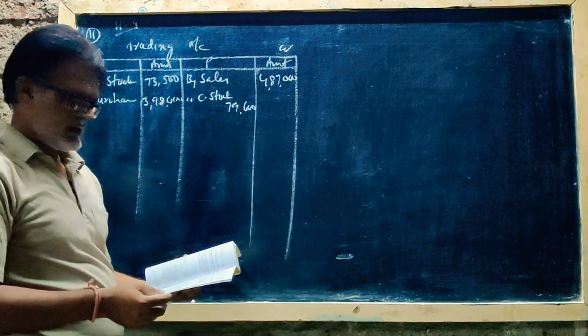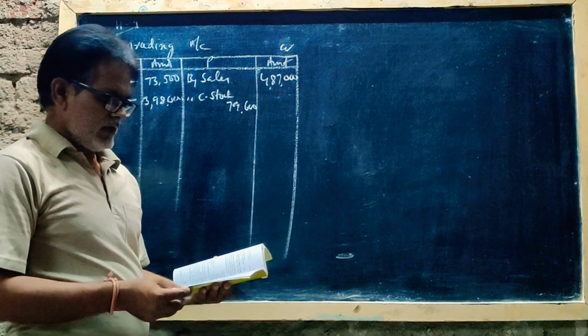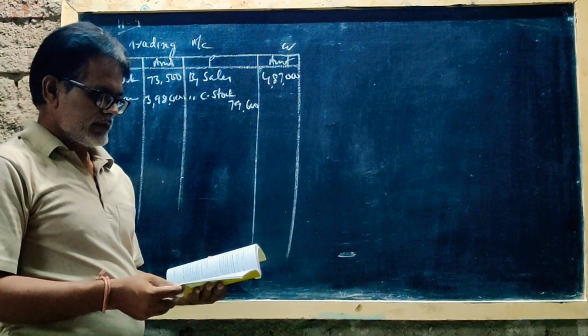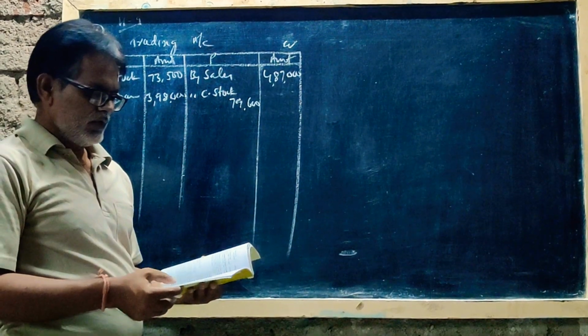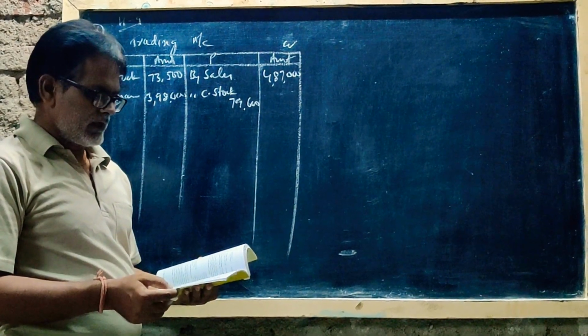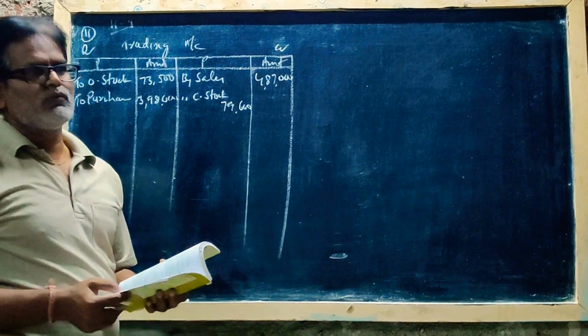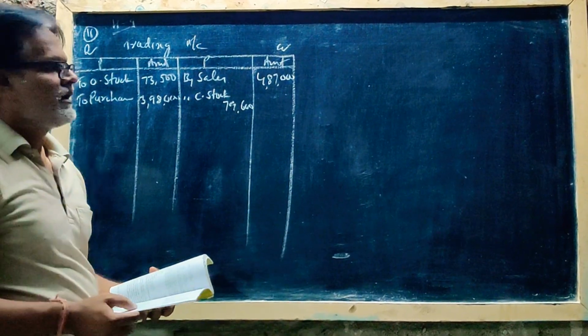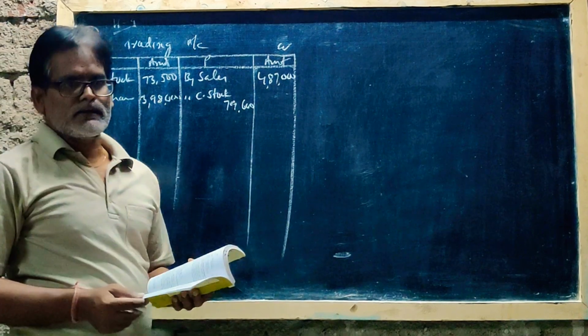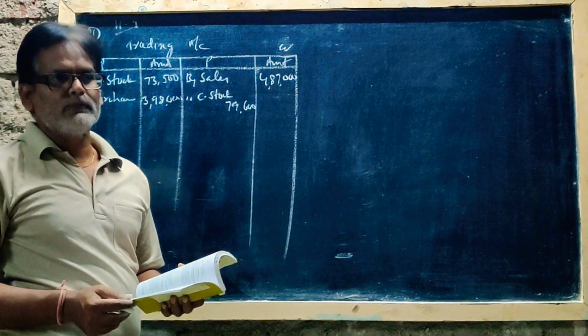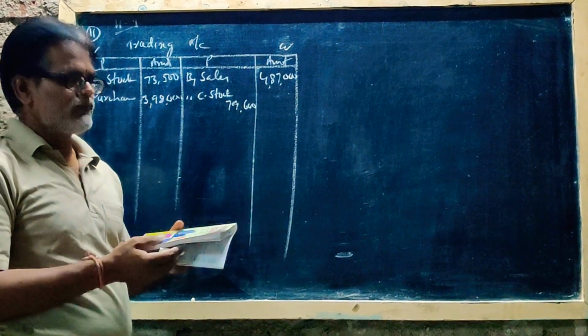See, in valuing stock for the balance sheet on 31st December 2004, 2,300 had been written off on certain stock which was a poor selling line. Poor selling line stock is nothing but, at the time of a fire accident, some stock we can save. Take for example this book.